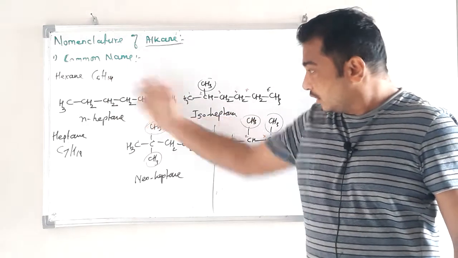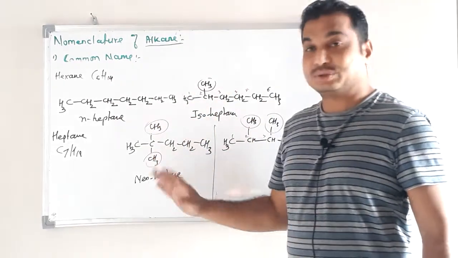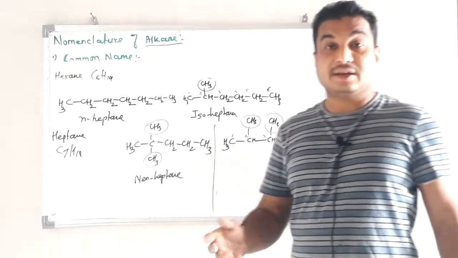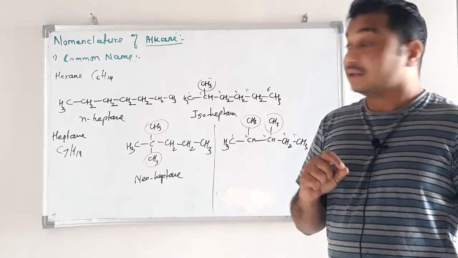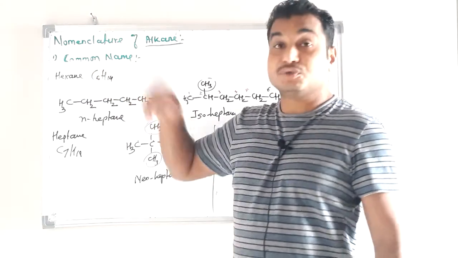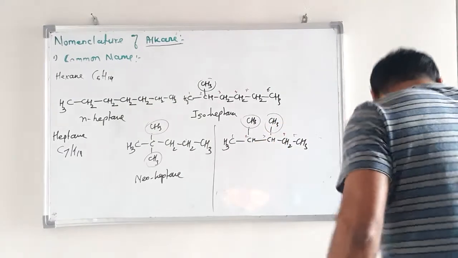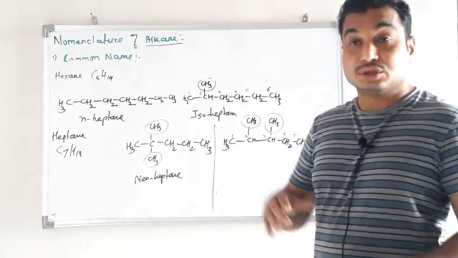Okay, for three arrangements we can give a common name: normal, iso, neo. But if the structure is complicated, then it is not possible to give a common name, and for that there is one more system, called the IUPAC system of nomenclature.